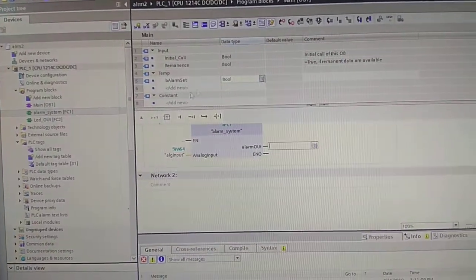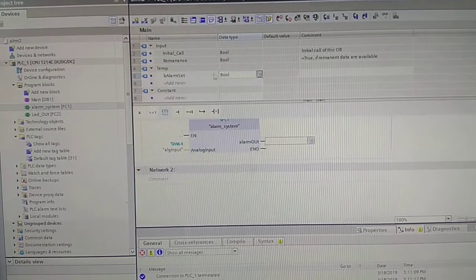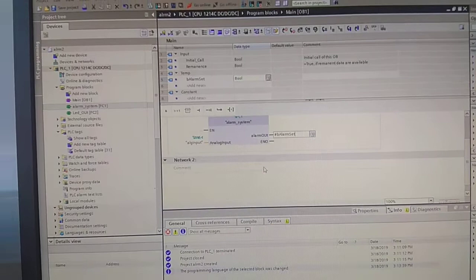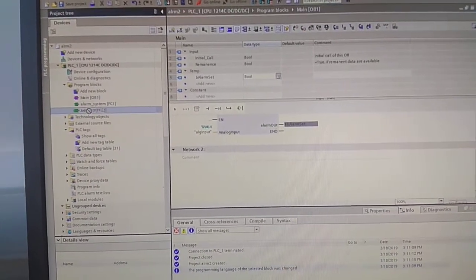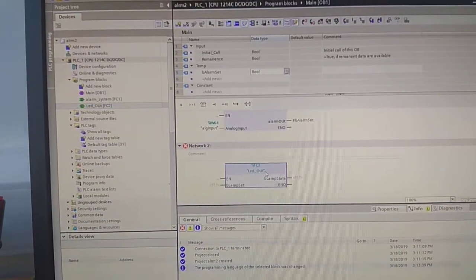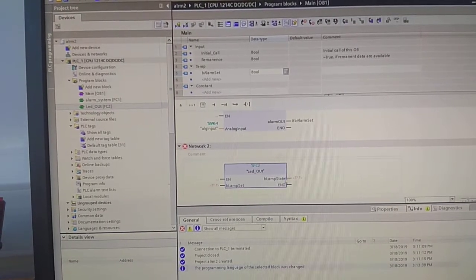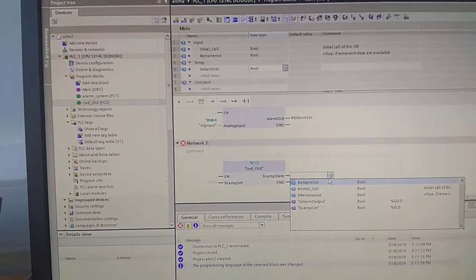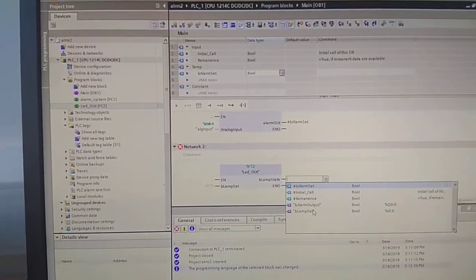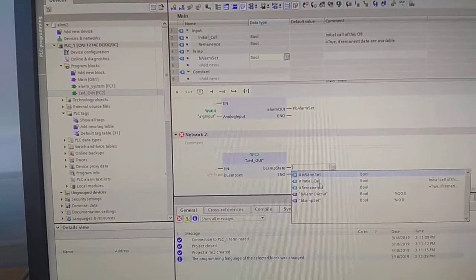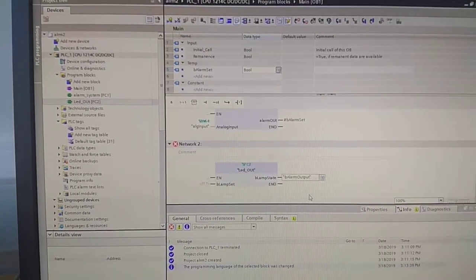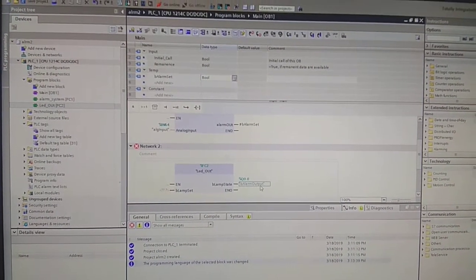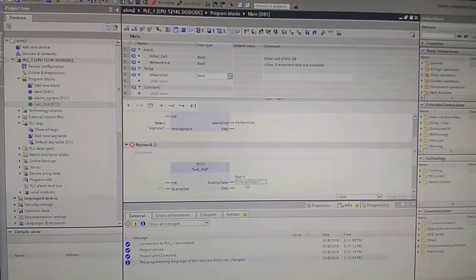So now that I've got the bAlarmSet temporary variable, I'm just going to enter that in here: bAlarmSet. Now we can drag our other function block onto network 2, and our output is obviously going to be the address of the lamp, which we set as bAlarmOutput, which is going to be the address of the LED.